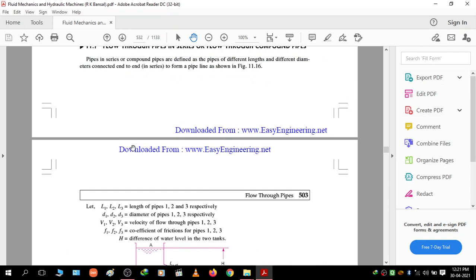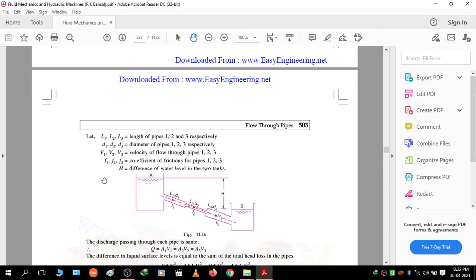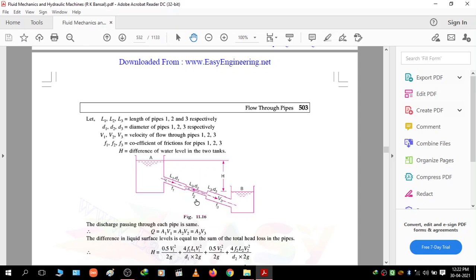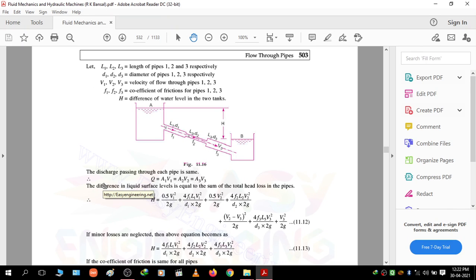Okay, so let L1, L2, L3 be the lengths of pipes 1, 2 and 3; D1, D2, D3 the diameters of pipe 1, pipe 2 and pipe 3; V1, V2, V3 the velocities of flow through pipe 1, pipe 2 and pipe 3; f1, f2, f3 the coefficients of friction for pipes 1, 2 and 3; and, as we have already discussed, H is the difference of water level in the two tanks. As we know, the discharge is area multiplied by velocity. So by using the continuity equation, we can write Q is equal to A1 V1 is equal to A2 V2 is equal to A3 V3.